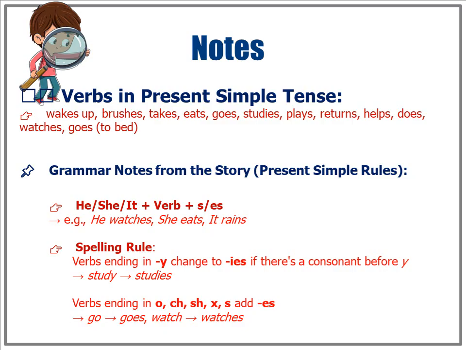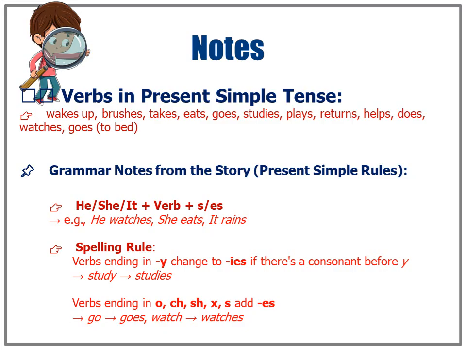He, she, it plus verb plus s. Example: he watches, she eats, it rains. Spelling rule: verbs ending in y change to ies if there's a consonant before y, studies. Verbs ending in o, ch, sh, x, s add es, goes, watches. Verbs in present simple tense: wakes up, brushes, takes, eats, goes, studies, plays, returns, helps, does, watches, goes to bed.